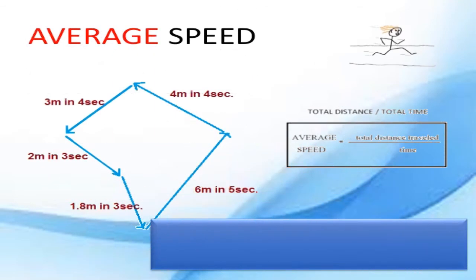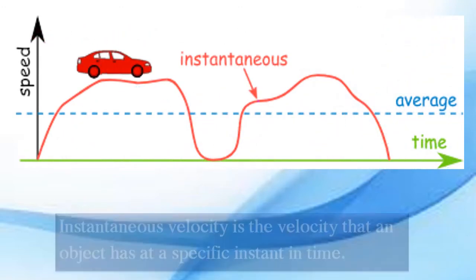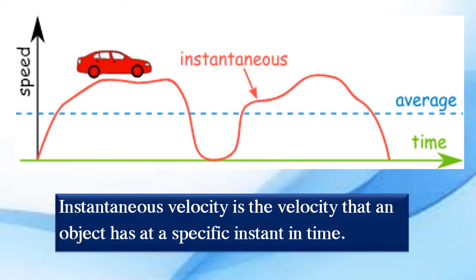So what is average speed? Total distance upon total time. So average speed is calculated by dividing total distance traveled by total time. Instantaneous velocity is the velocity that an object has at a specific instant in time, and therefore it is different at different times.